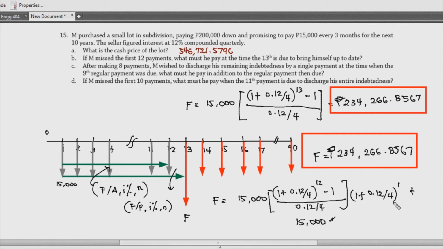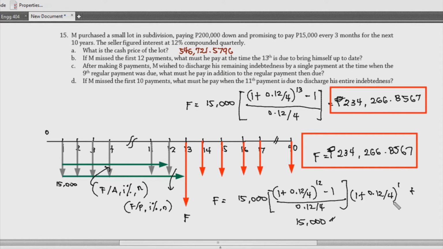Pero, it doesn't matter anyway naman nga kasi alam natin na yung N doon, yung N is the number of periods kung saan supposedly nag-end yung ating payment. And with that, makikita natin na J. So, yung J is supposedly dun siya nag-end, no?